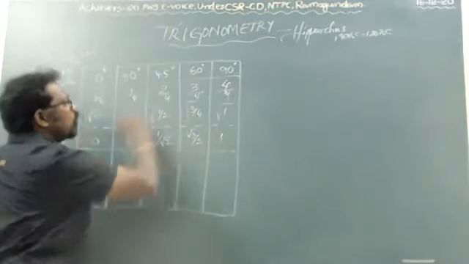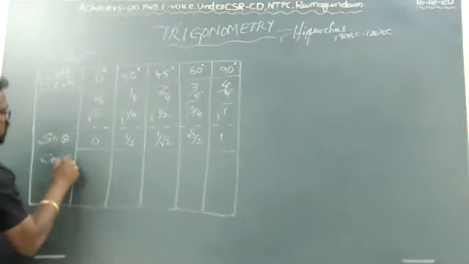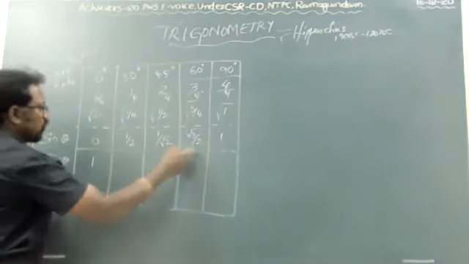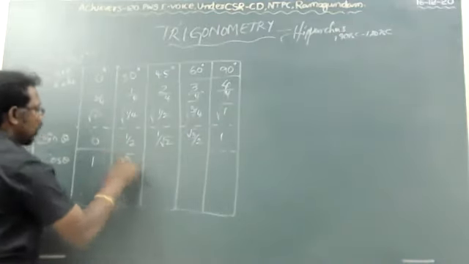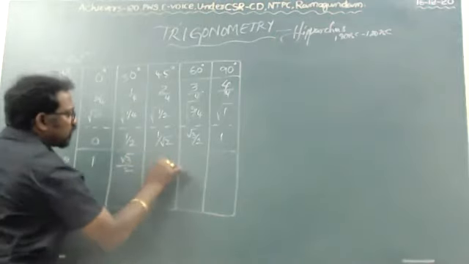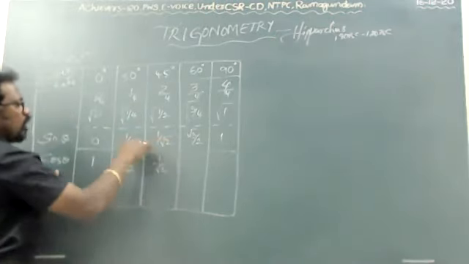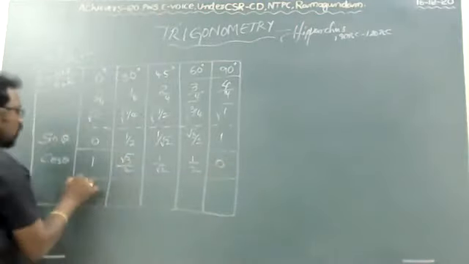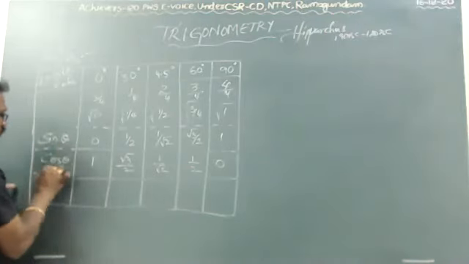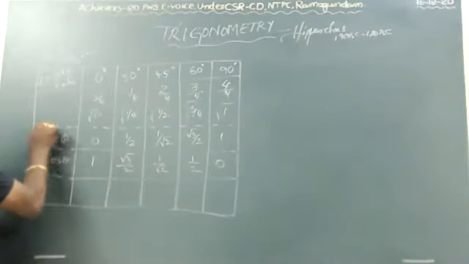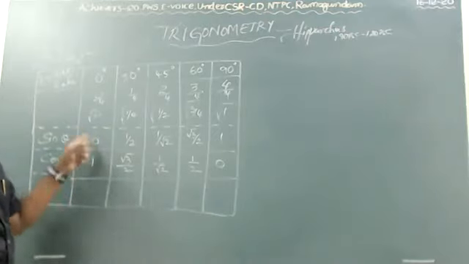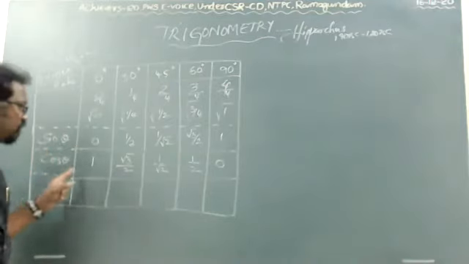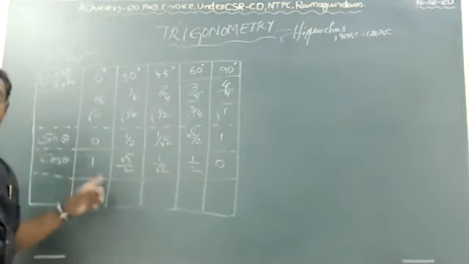And the reverse of this is called cos theta. From the back, if you write, here 1 is there, write down 1. Here root 3 by 2 is there, write down root 3 by 2. It is called reversely, right? Just reverse. 1 by root 2. And what is next? 1 by 2. And what is next? 0. So these are the values of cos theta. These are the values of sin theta. Just write from the backwards of the straight order, so these are called the cos theta values.